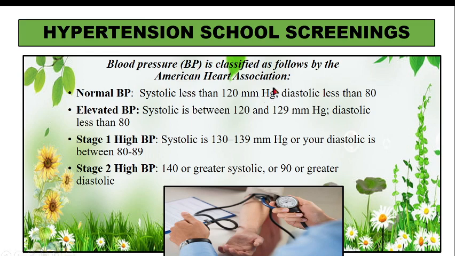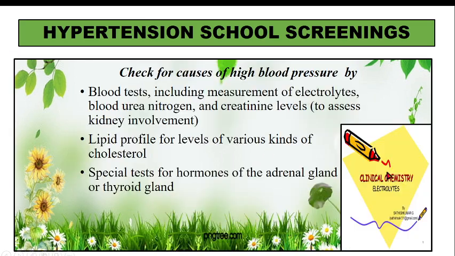So the American Heart Association has divided hypertension into these categories. Now what is elevated BP? Systolic between 120 to 129 and diastolic still less than 80. Stage 1 BP is systolic 130 to 139 and diastolic between 80 to 89, and stage 2 is systolic 140 or above and diastolic 90 or above. So these are the different types according to the American Heart Association. If the blood pressure is high, we need to find out the cause. To find out the cause, we need to do different tests.